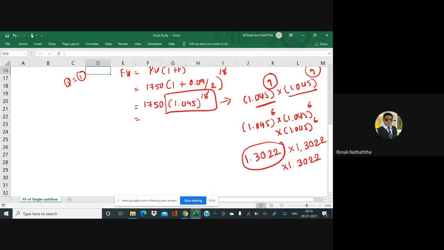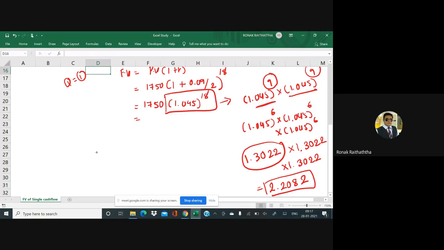1.3022 multiplied by 1.3022, and you get 2.2082, right? Very good. So that's the compounding factor we have got.